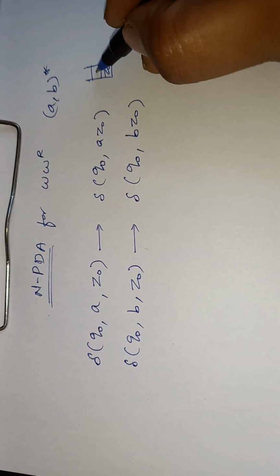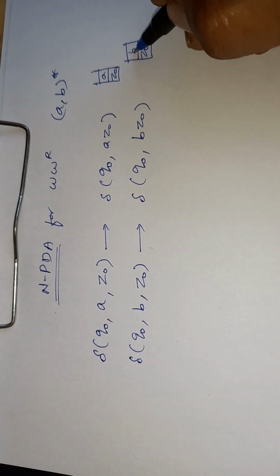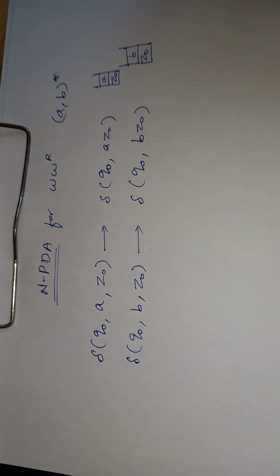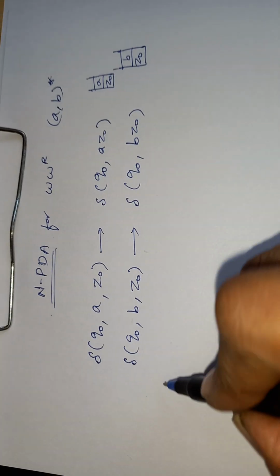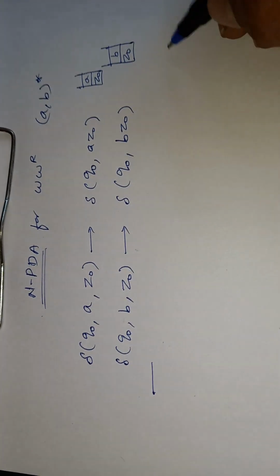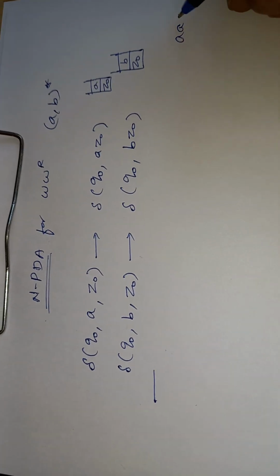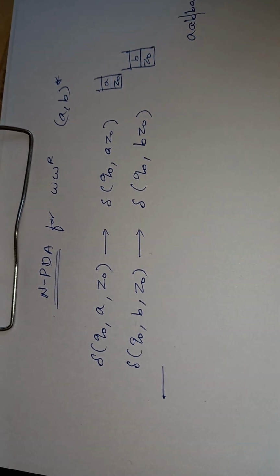When A is the input, A is pushed in. When B is the input, B is pushed in, but either one will happen, not both. For the next input, we can have a string like A B B A, which is a reverse.